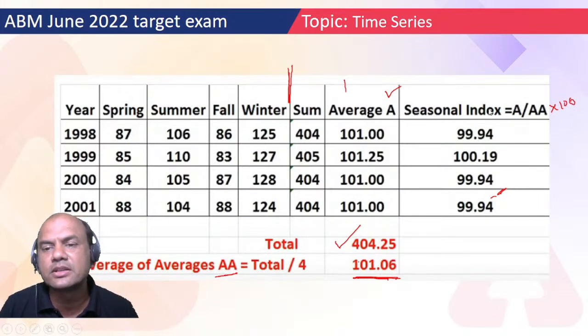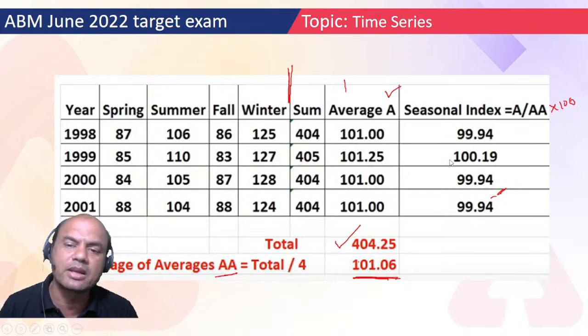So now the seasonal index is A upon AA. Each seasonal index I'll find out. How? 101 upon AA, 101.06, into 100. So it becomes 99.94. Similarly for the others also. A 101.25 upon 101.06, so it is 100.19 into 100, of course. So it becomes 100.19%. Similarly for others also. So this is how the seasonal index question comes to you.